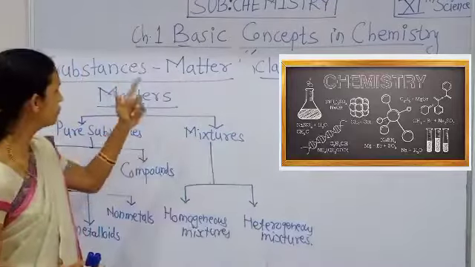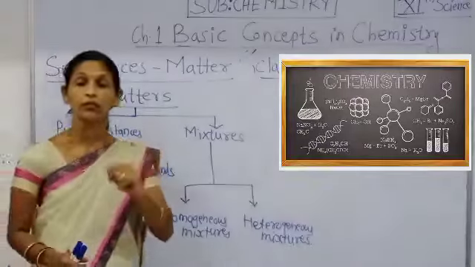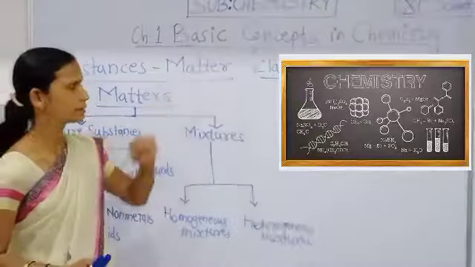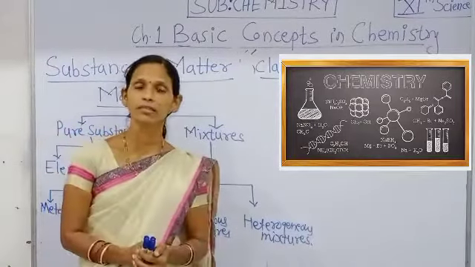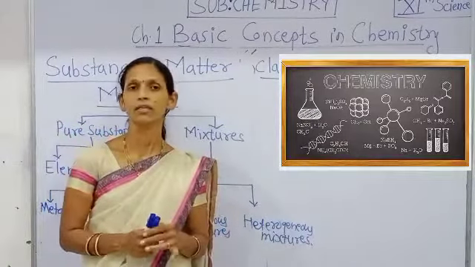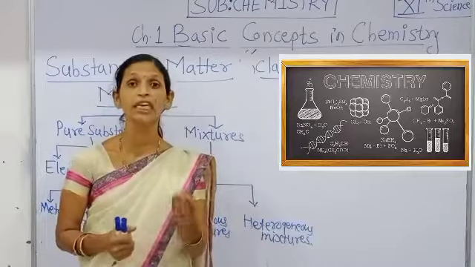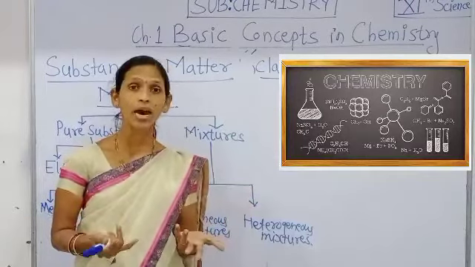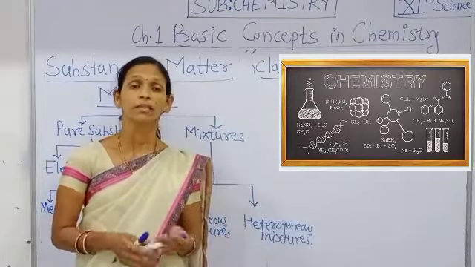and their classification. First of all, we have to find out the meaning of matter. What is matter? Matter is nothing but substances, things, that is vastu, padartha.